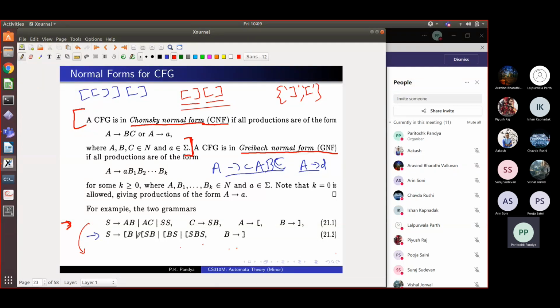First thing to notice is that in this grammar also there is no way to derive epsilon because there is no production which decreases the length. A single non-terminal goes to a string which is of the same length or longer length. That is what happens, right? So there is no way to derive epsilon. So again, we have missed out on epsilon, which is fine. Okay, so let's start with S. Can somebody help me? What should I do?